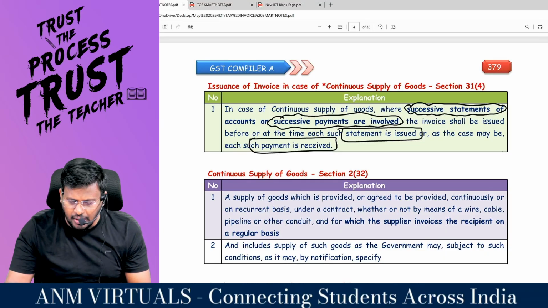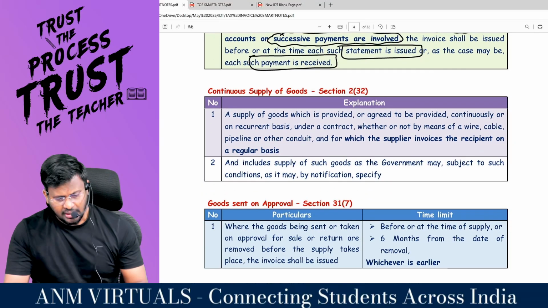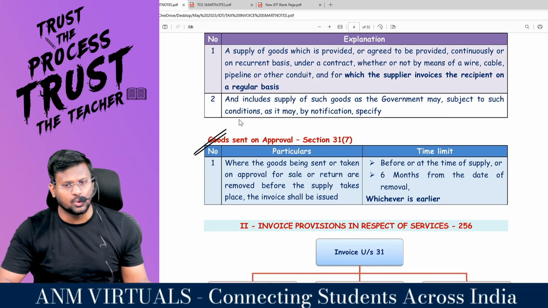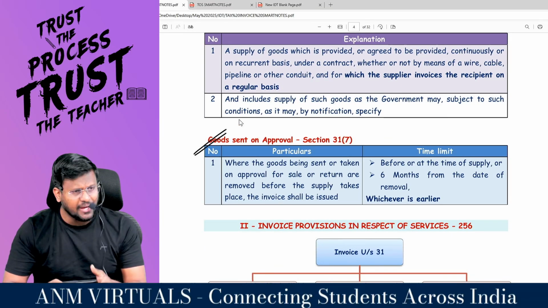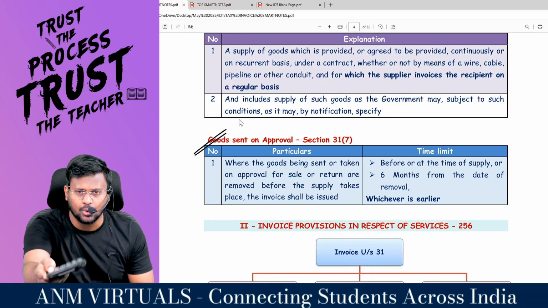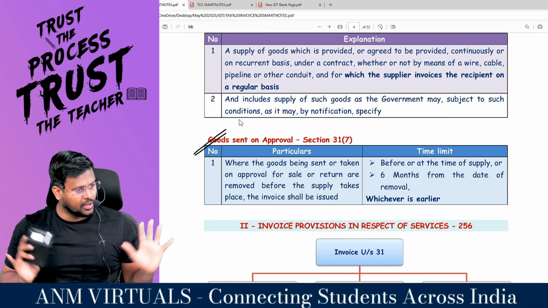Coming to the next one, goods sent on approval basis. I am the supplier, my dear lovable students. I send the goods to you. If you like, you accept the goods. Otherwise, you reject the goods. Are you all with me?